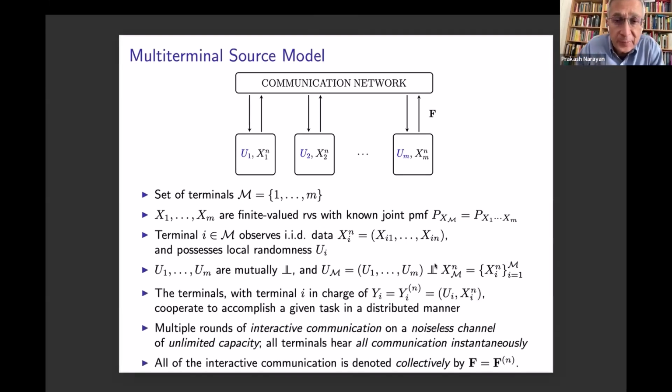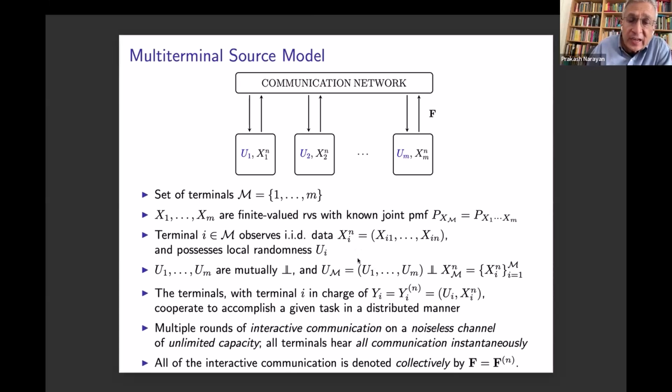Now, terminal i is in charge of, say, Yi, which of course depends on n. And Yi is a combination of Ui, the randomness at terminal i, and the signal Xi^n. These terminals are going to cooperate to accomplish a given task in a distributed manner.